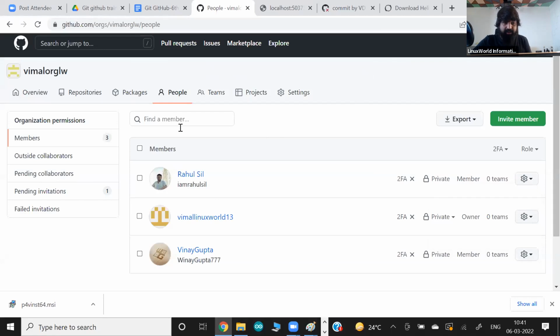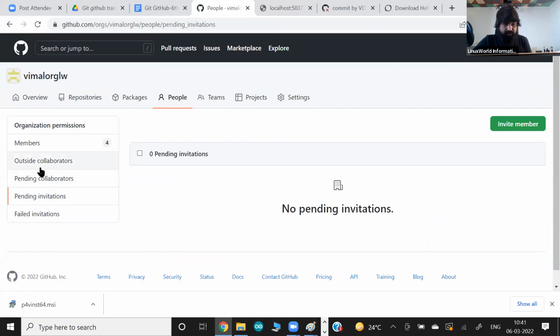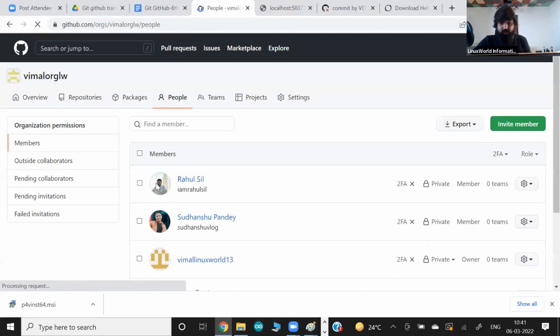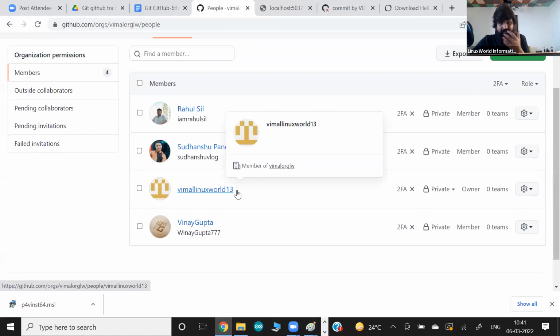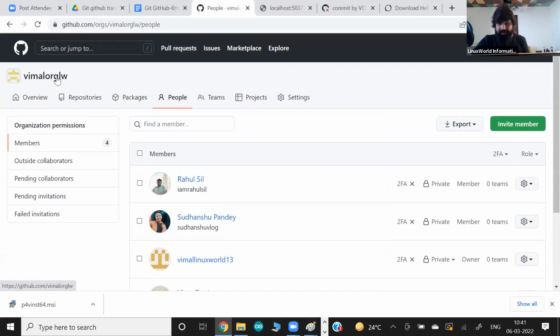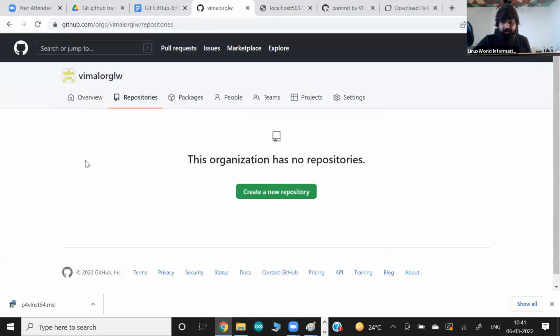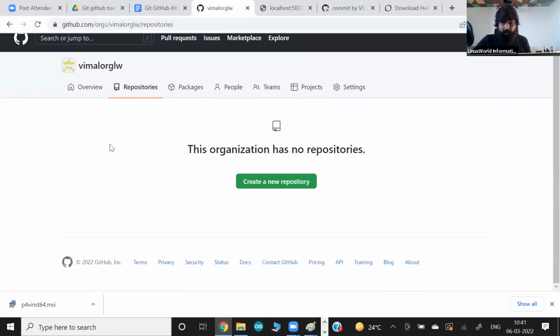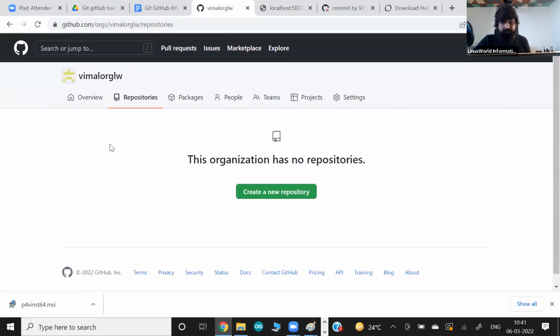And this particular one is still pending. Somebody accepted, I think this guy also accepted. So we have 4 members in this particular organization over here. Now, if you talk about the repositories, either you can create a new one or add other repositories that you have. Okay, so let me create a new repository here very quickly.